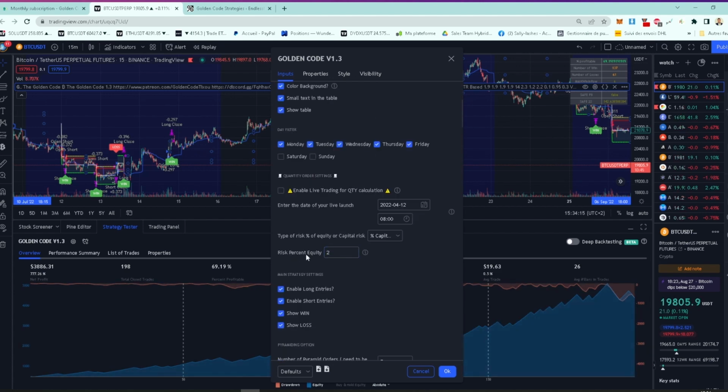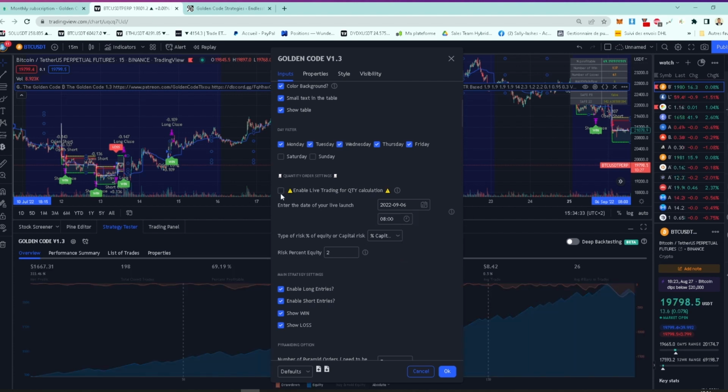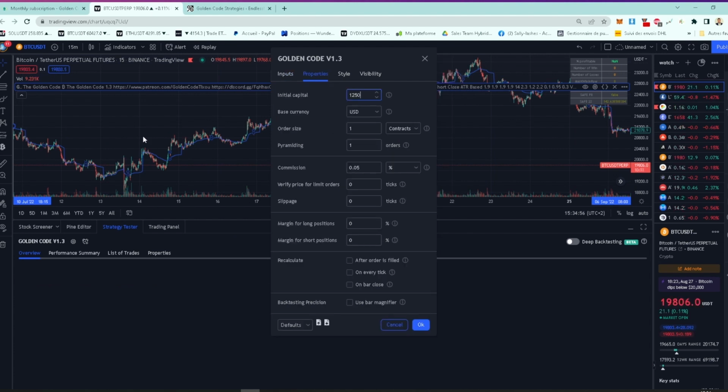Now this is really simple. You can choose the risk you're willing to take per trade with our unique risk management function. Set the date of the day. Check the live trade function. This is really important for risk management. Set the initial capital you want to trade with.